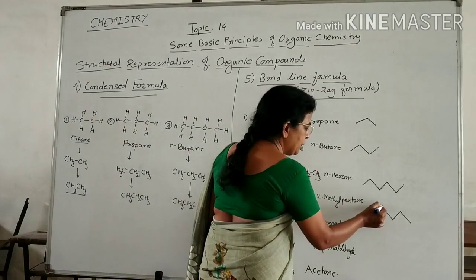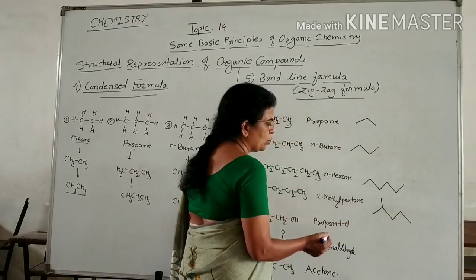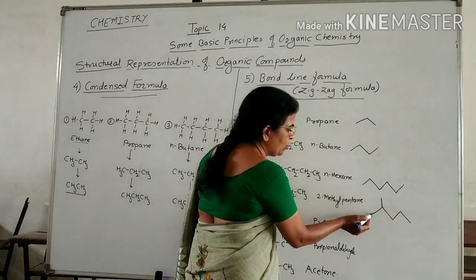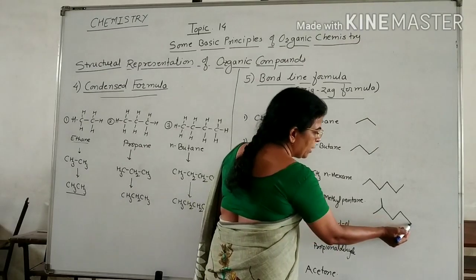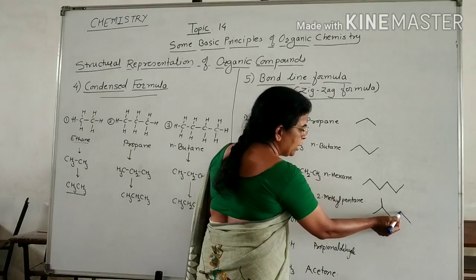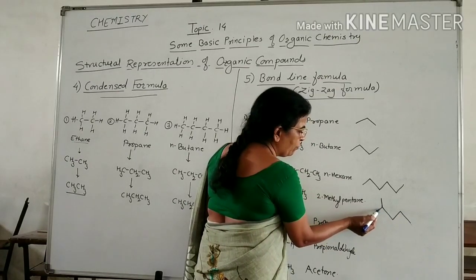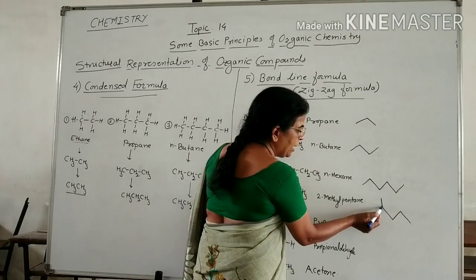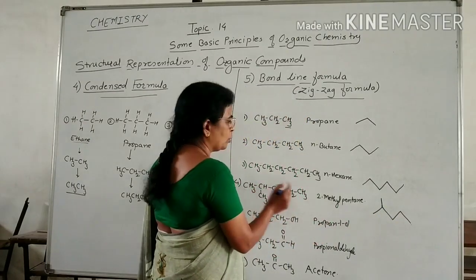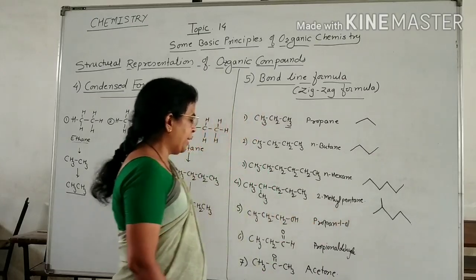This terminal represents a CH3 group. That is, here there is a CH3 group, here a CH3 group, here also a CH3 group. Here it is CH2, here CH2. Here 3 valencies are completed: 1, 2, 3. This is the bond line formula of 2-methylpentane.